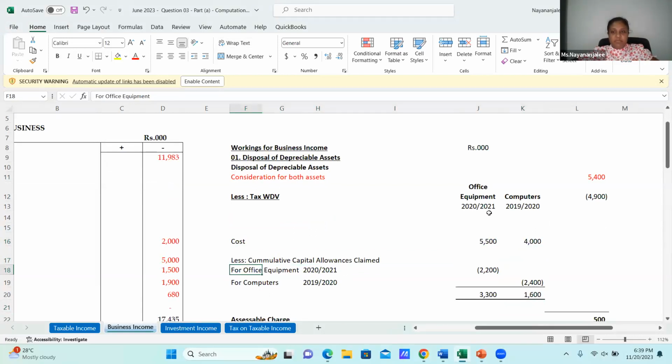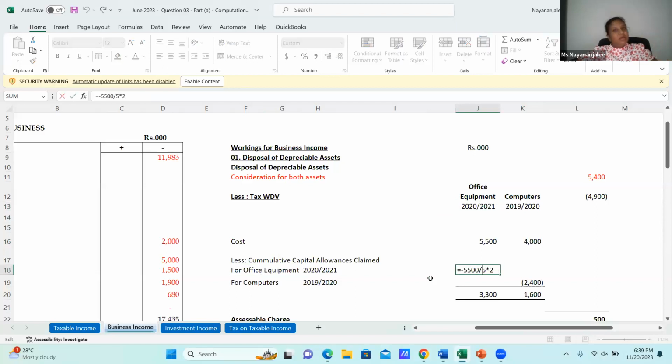For office equipment purchased in 2021, like I have counted, 2021, 21-22, 2 years given. Then here, the cost divided by 5 years and multiplied by 2. And for the computer, almost 3 years we have given capital allowances. Then here, 4,000 divided by 5 into 3.